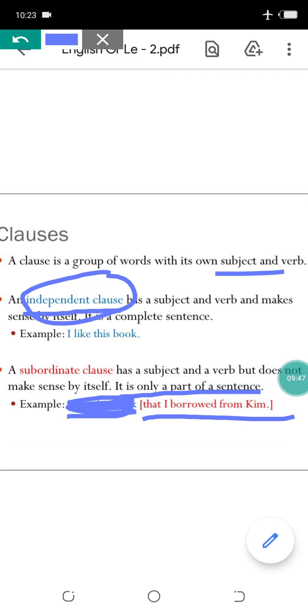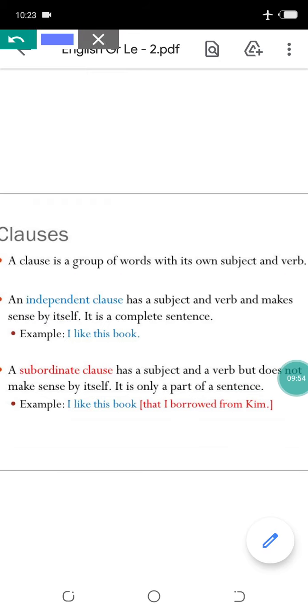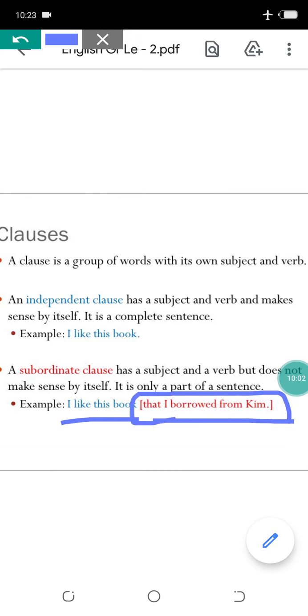If we talk about only that I borrowed from Kim, we will not get the complete idea. That I borrowed from Kim. What did I borrow from Kim? I borrowed a book. That book I like very much. I like this book that I borrowed from Kim. So this is a dependent clause, that I borrowed from Kim, and I like this book is independent.